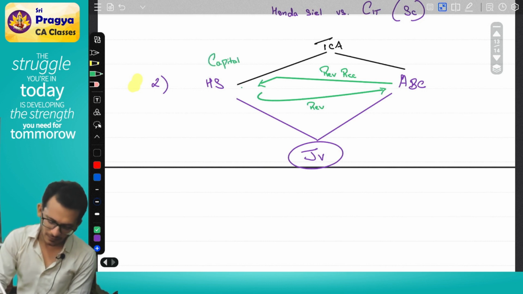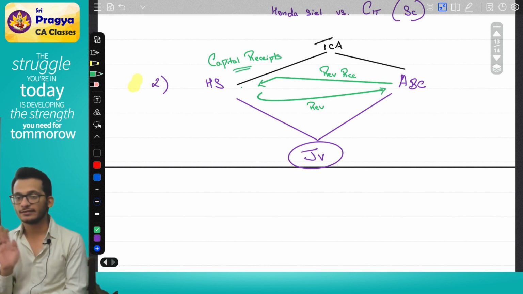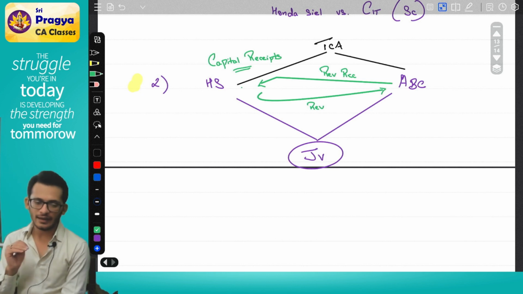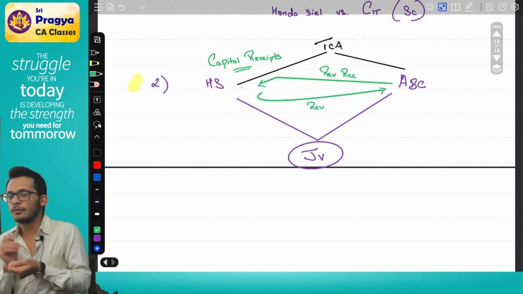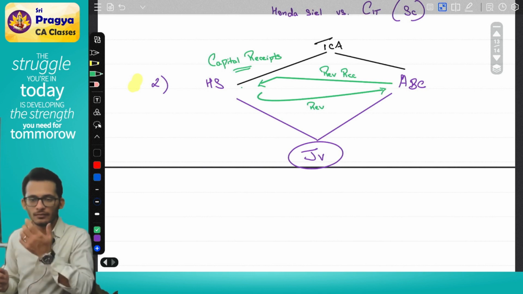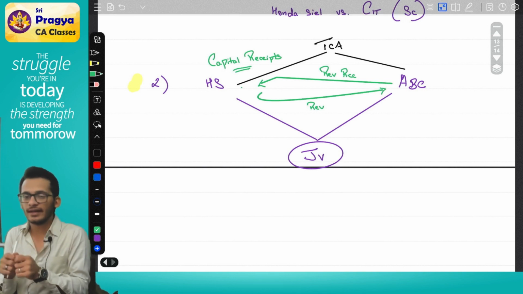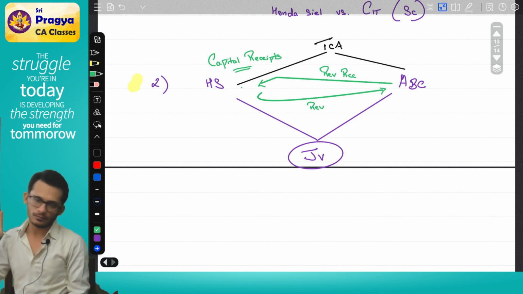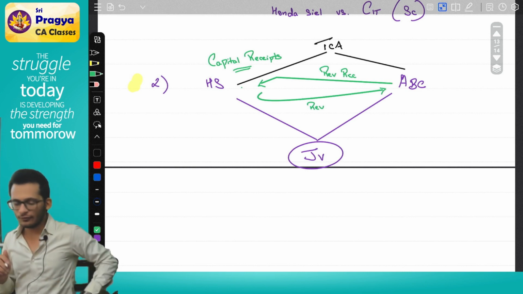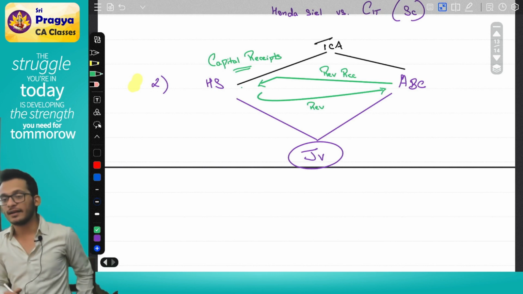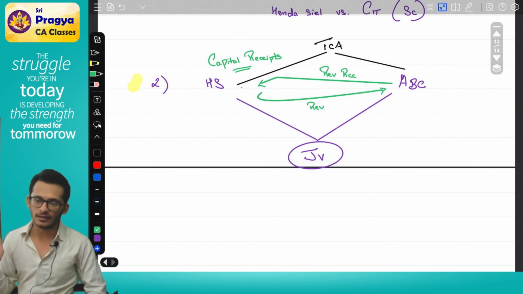Why will it become a capital receipt? It's because only after I entered into the agreement did my JV come into existence. Had I not entered into the agreement, the JV would not come into existence. If I don't make the expenditure, will the JV be alive? No. If I rescind the agreement, will the JV be alive? No. Which means whatever payment I made is creating an asset for me. When that is happening, can you call that a revenue receipt? No. You can only call it a capital receipt.